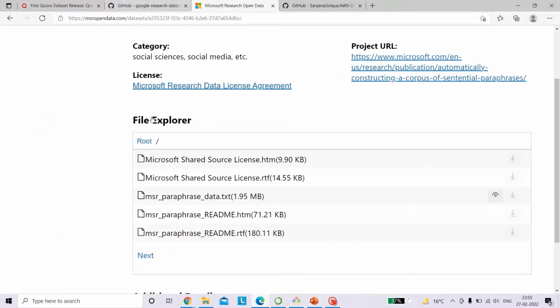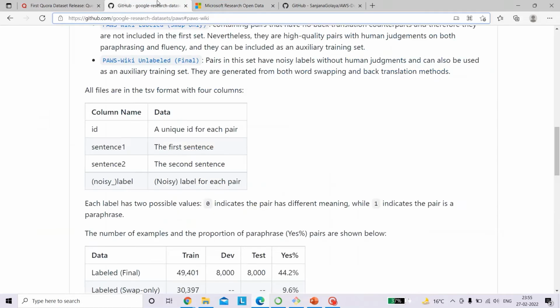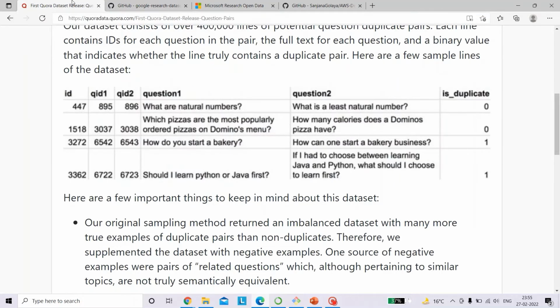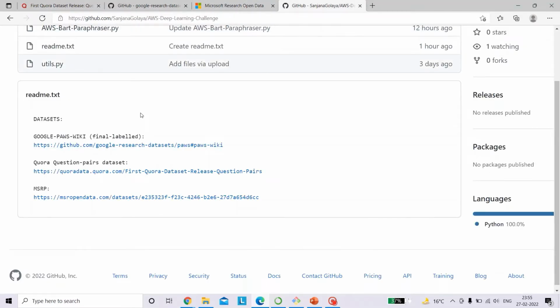As you can see, in all of the three datasets, we have columns such as an ID, a first sentence, a second sentence, and lastly, we have a label indicating whether the two sentences have semantic equivalence. An example from the Quora dataset is given over here. I've included the links to all these three datasets in my GitHub repository in the readme.txt file.